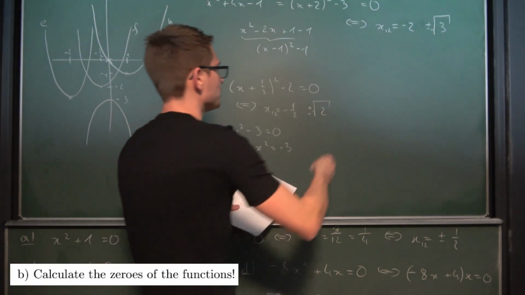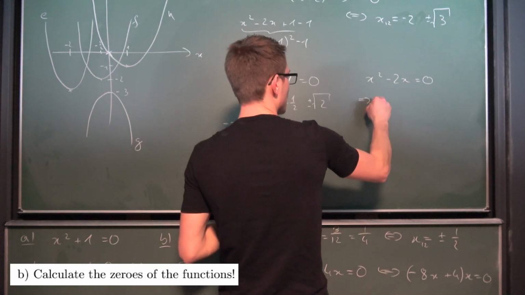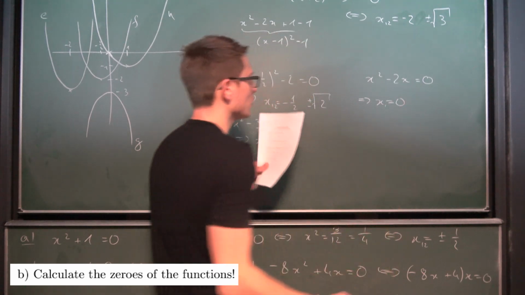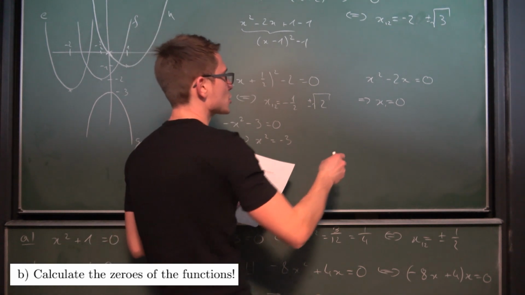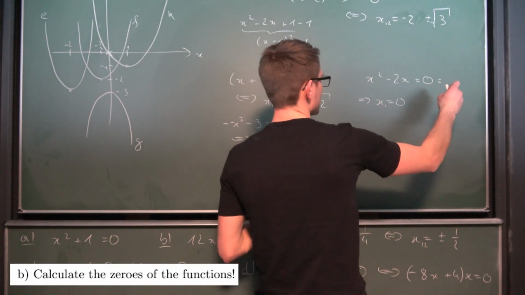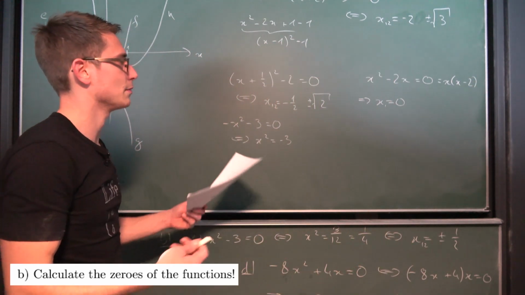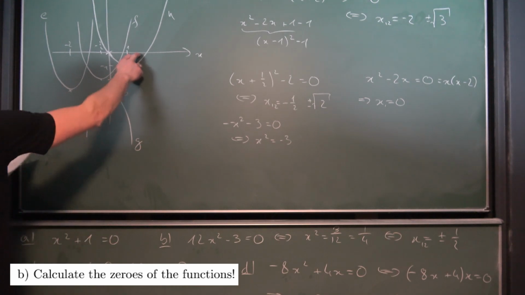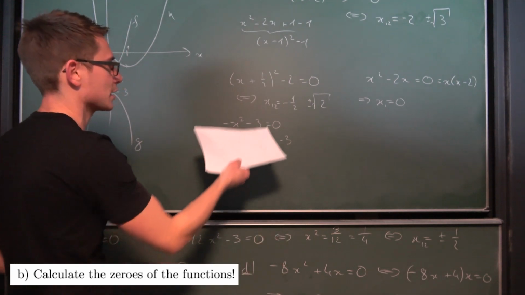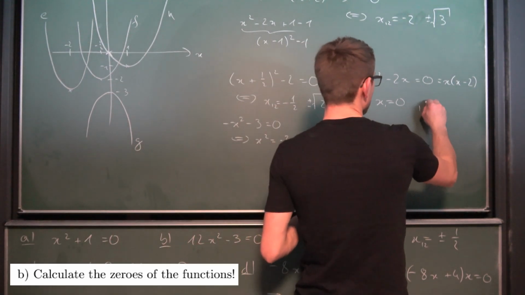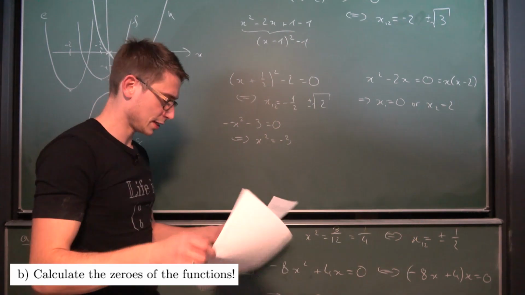And the last one, x² − 2x = 0. So we are going to get that either x₁ is equal to 0, just as I mentioned before. I'm sorry about that. And for the next one, if we were to factor this into linear factors, x times (x − 2). And the other one must be equal to 2, right? Yeah, should fit the bill right here. Yeah, the vertex was at 1. Obviously, I wouldn't even need to calculate anything. It just works out. So x₂ is equal to 2. Okay, nice. So we have calculated all of those.